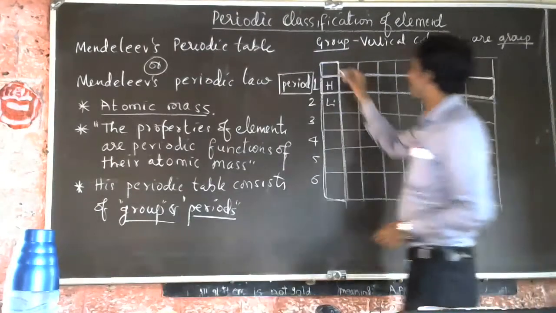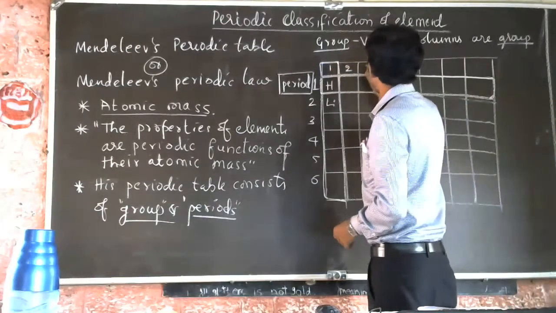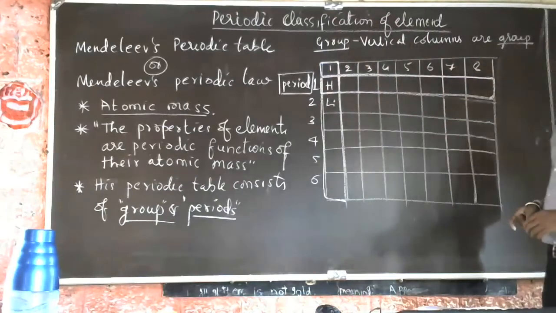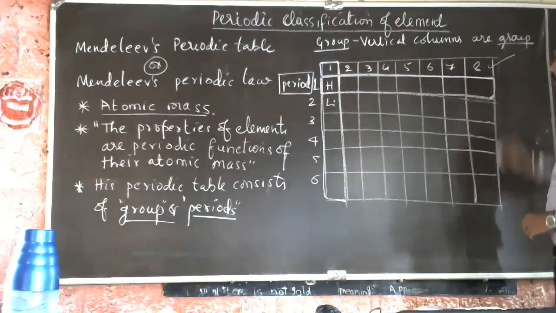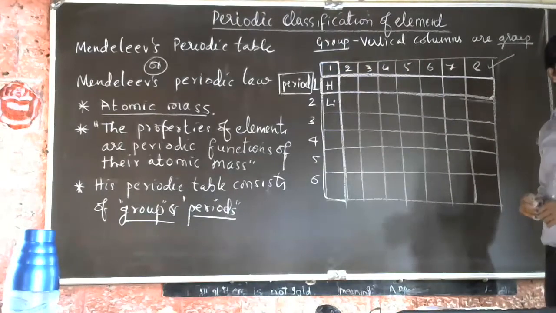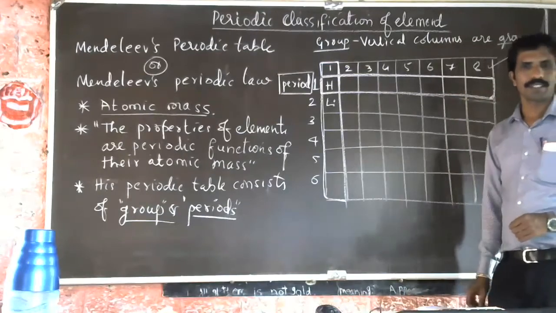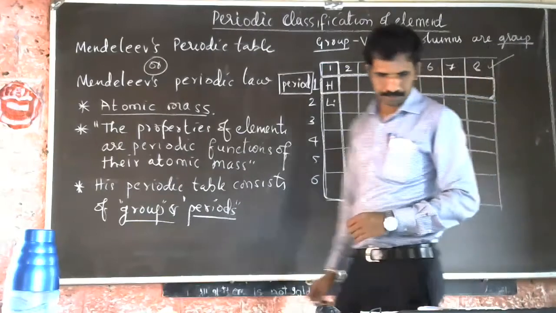So how many periods are there? How many groups are there? 2, 3, 4, 5, 6, 7, 8. Means Mendeleev's periodic table consists of 8 groups and 6 periods. Write down that. You have to remember this.